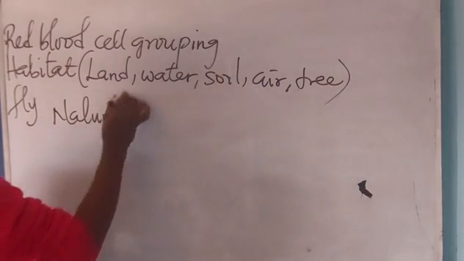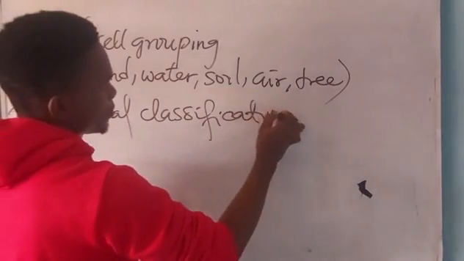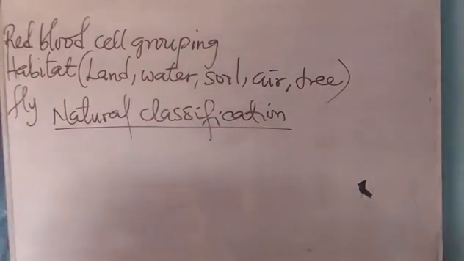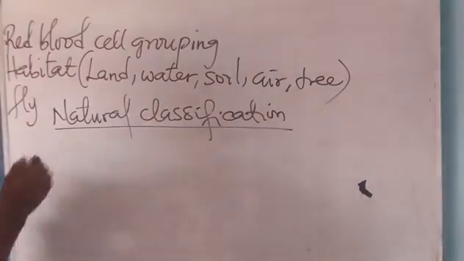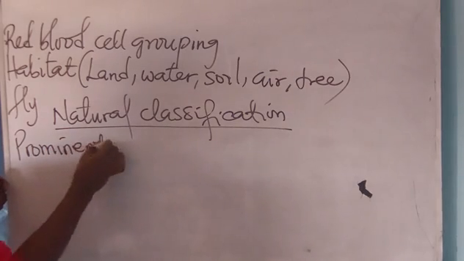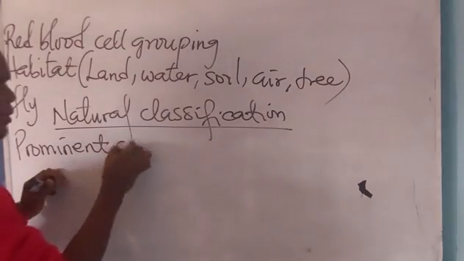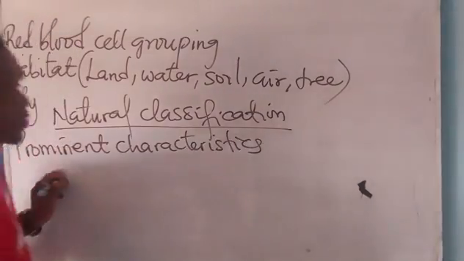Natural classification. Natural what? Classification. Natural classification is a branch of science that has to do with classifying organisms by considering their prominent characteristics, or it is the art of classifying organisms by putting their prominent characteristics into consideration.